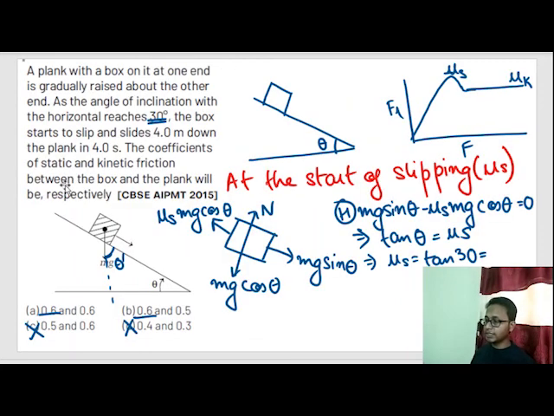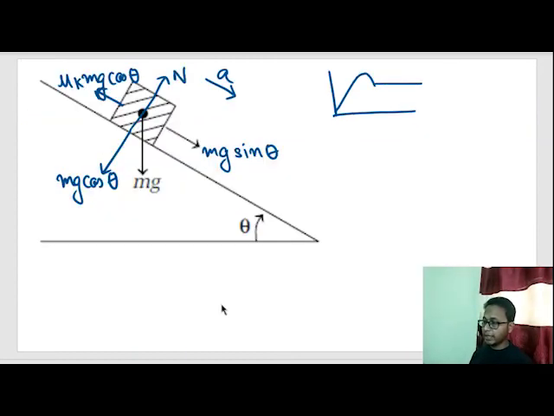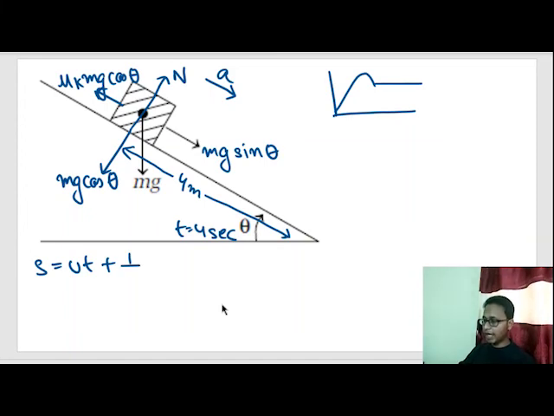Now the question says the block slips 4 meters down the plank in 4 seconds. Suppose this was 4 meters, and time is equal to 4 seconds. So we can apply the equations of motion: v equals u plus at, s equals ut plus half at square, and v square equals u square plus 2as. We apply s equals ut plus half at square. Here s is given as 4.